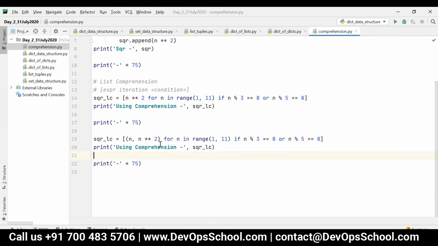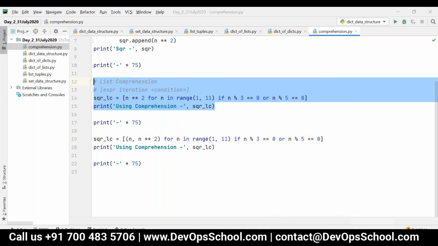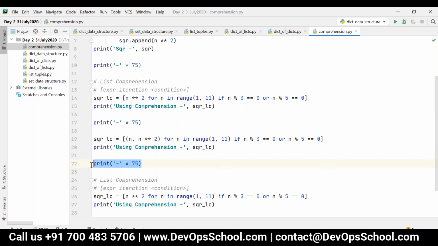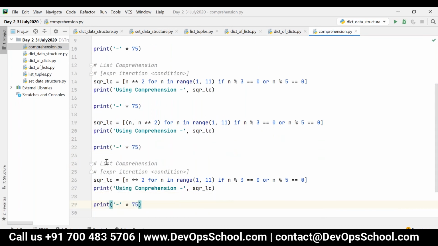Okay, so we can have any type of expression over here, even a Boolean expression you can have. Clear? And this is nothing but list comprehension. For dictionary comprehension, we have to do the same thing. There is no difference at all.